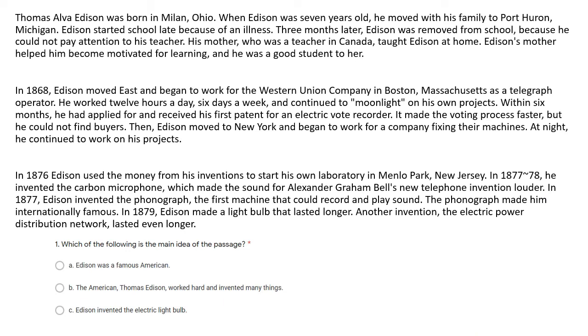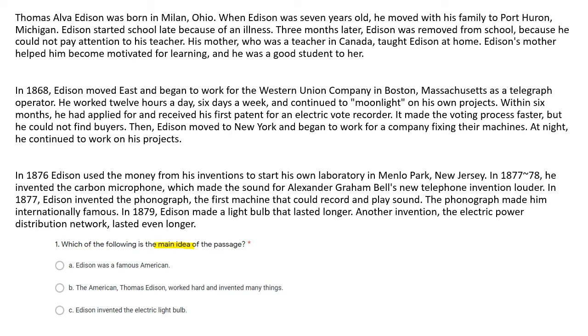So question number one is practicing this new skill. What is the main idea of the passage? When we get a question like this, we should always start by looking at the options. A, Edison was a famous American. B, the American Thomas Edison worked hard and invented many things. C, Edison invented the electric light bulb.